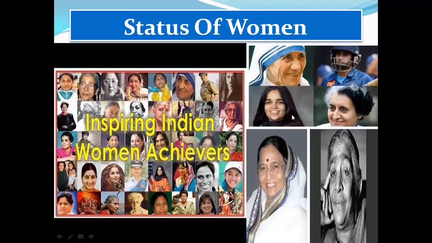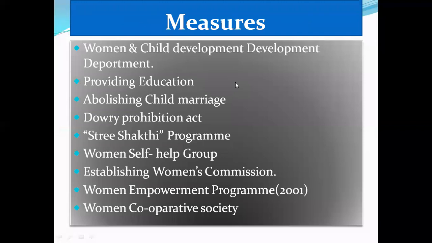What are the measures taken by the central government and state government to improve the status of women? The eradication methods, especially through the women and children's development department: providing education, abolition of child marriage, the Dowry Prohibition Act, C60 program, women's self-help groups, establishing the women's commission.